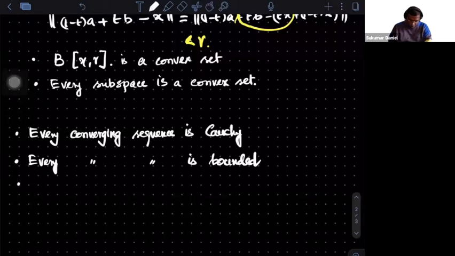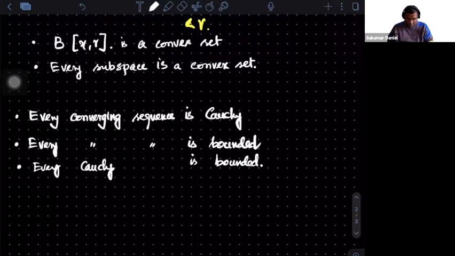What about Cauchy sequences? Is every Cauchy sequence bounded? Same, the same proof you can use. So this is also bounded.